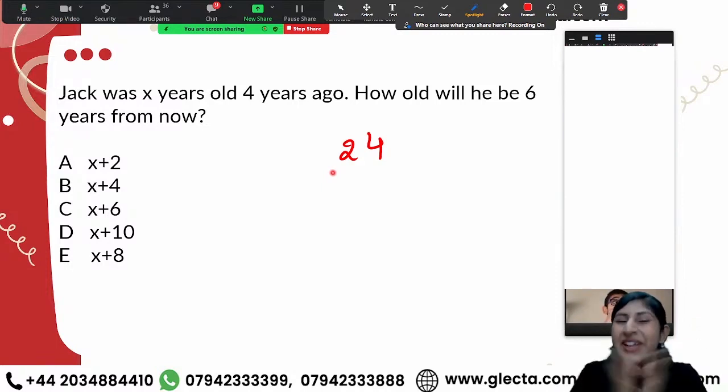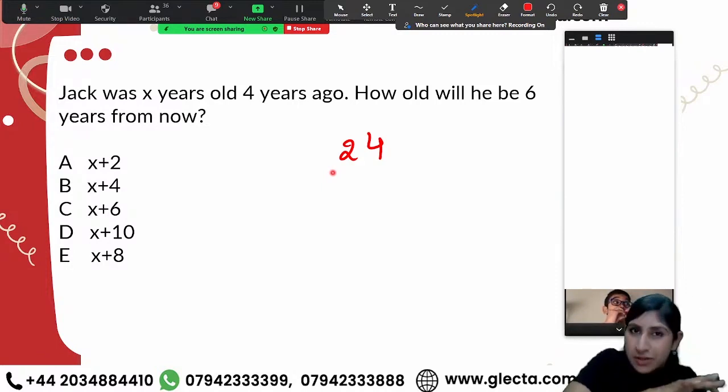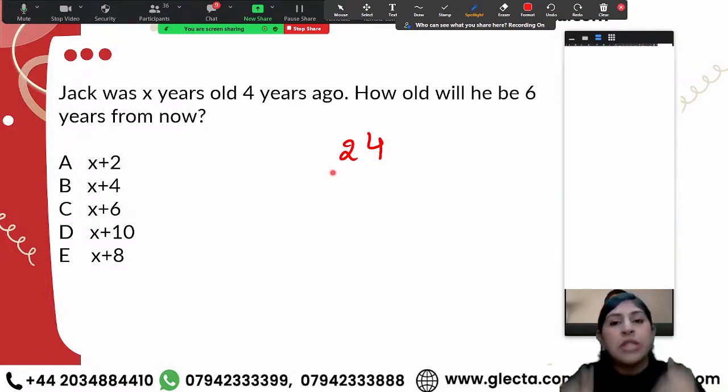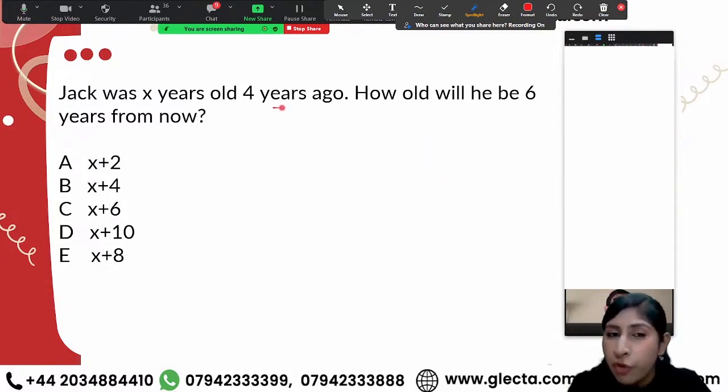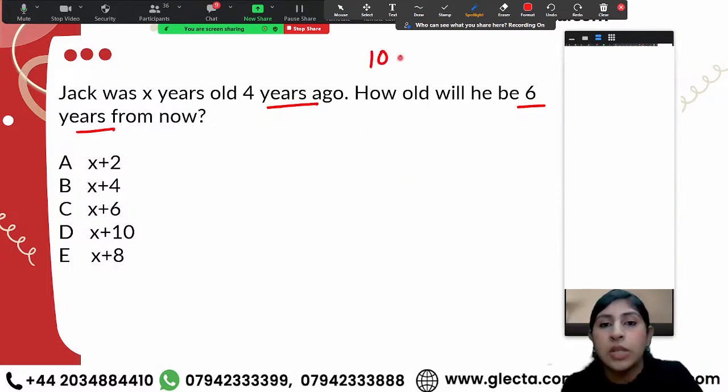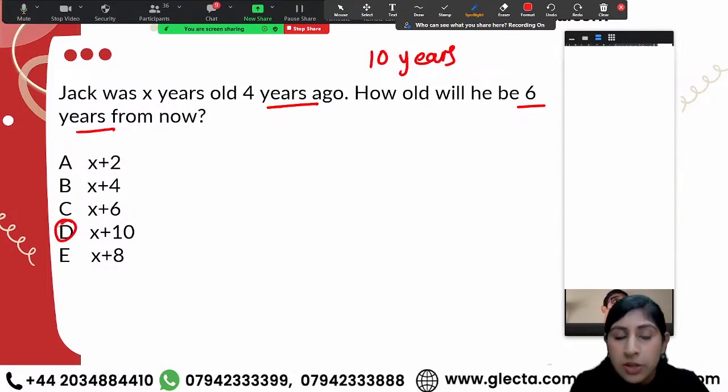So if I was 20 years old 4 years ago, today I'm 24, and after 6 years I would be 24 plus 6, which is 30. So 4 years ago and 6 years from now, that means a total gap of 10 years. So my answer would be x plus 10.